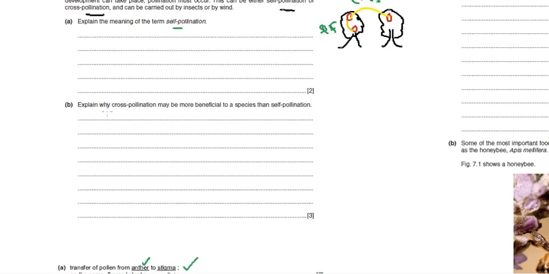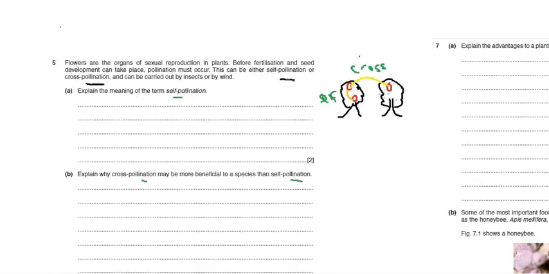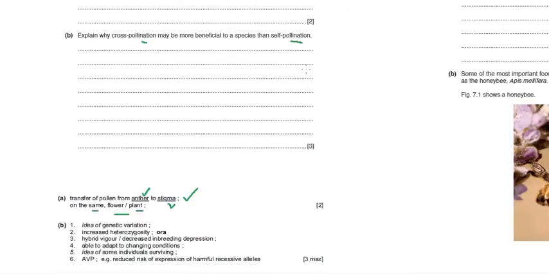Then explain why cross-pollination may be more beneficial to a species than self-pollination. Now look, there is this cross and there is this self. Now in what ways can this cross-pollination be more beneficial? So you can name the ways. You can say, for example, when cross-pollination takes place, genetic variation takes place, producing a species with the best features. Okay. So genetic variation.